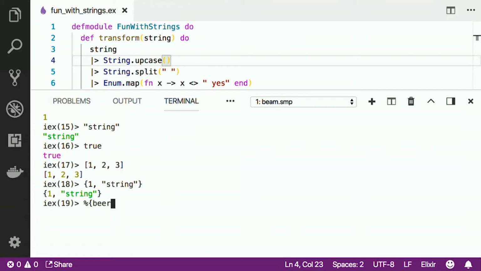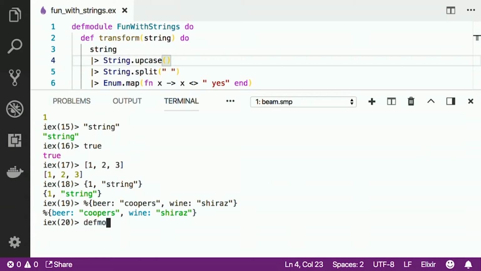So this is what a map looks like. And then there are things called structs. Structs have default values, and when the code is compiled, there are checks to make sure that those default values, or values that aren't default, are not included.